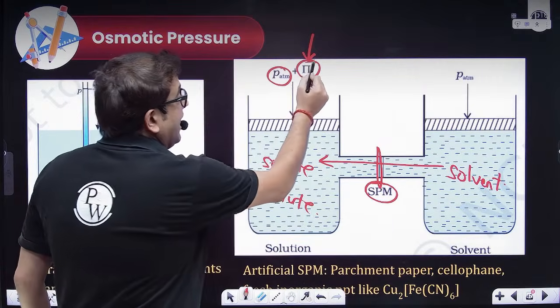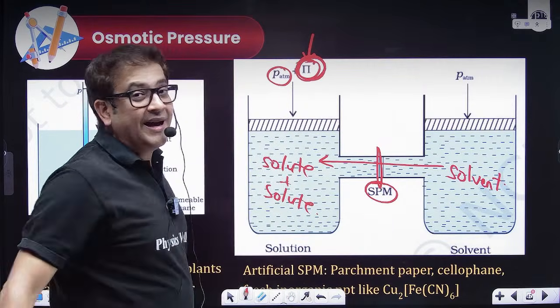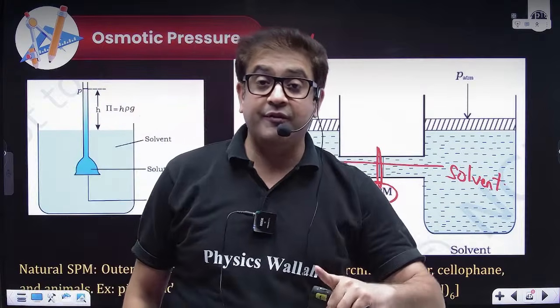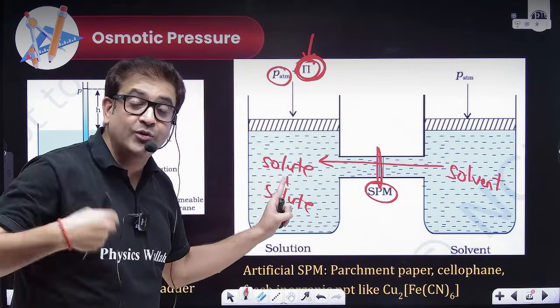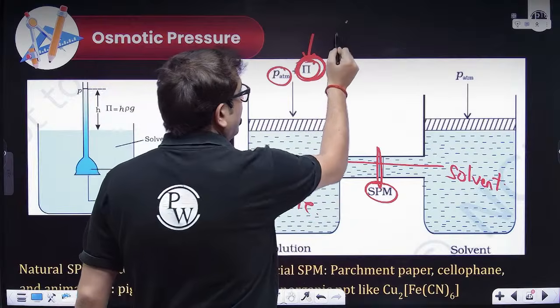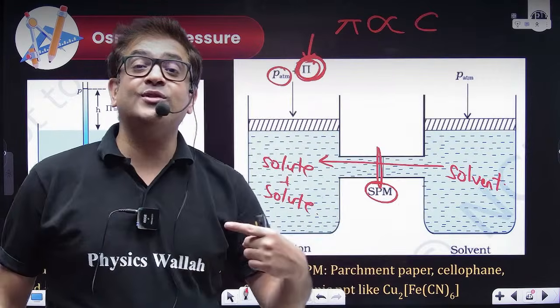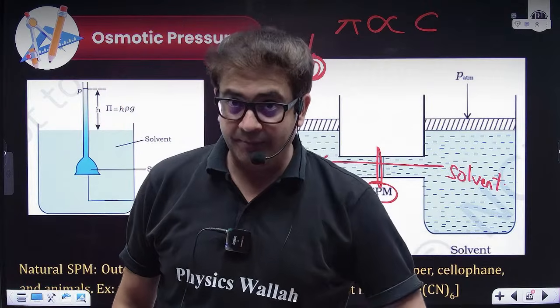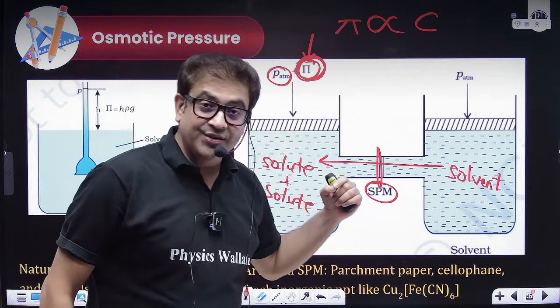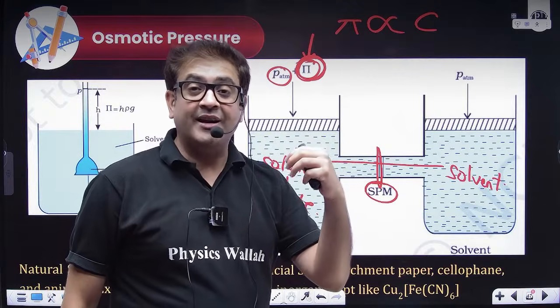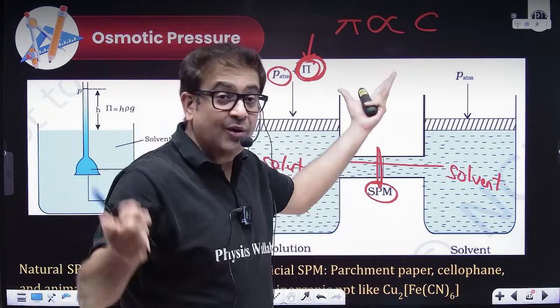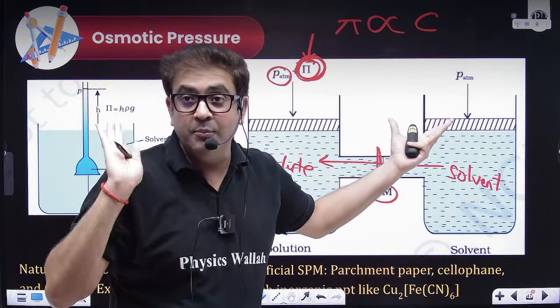Now, once we started working on this pi, by iterating the amount of solute we experimentally found that this osmotic pressure pi was also directly proportional to the amount of solute I was adding. What was the concentration term? It was C, that is molarity, not molality.